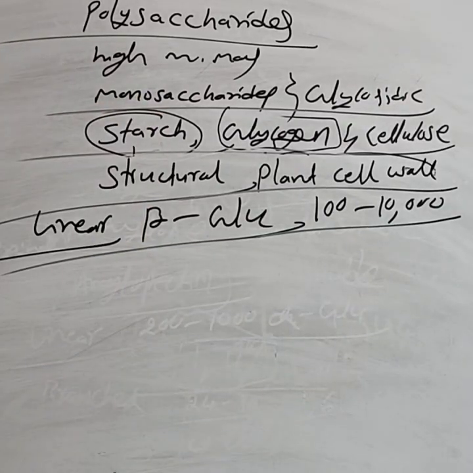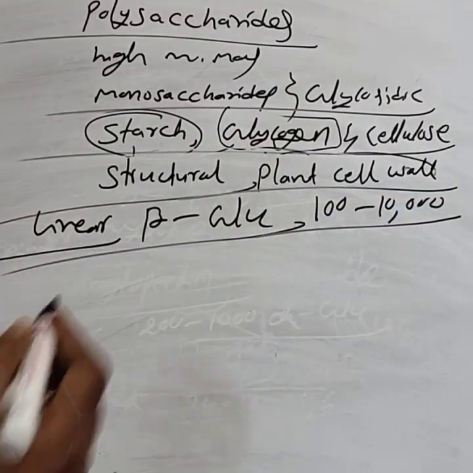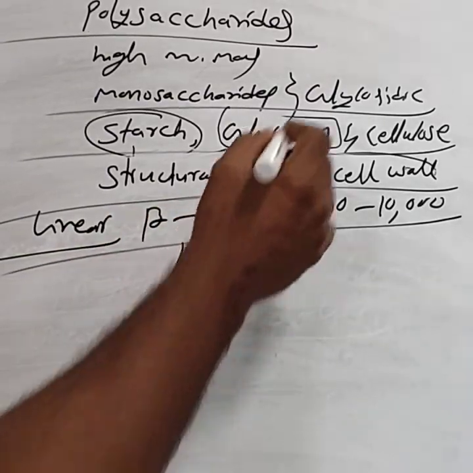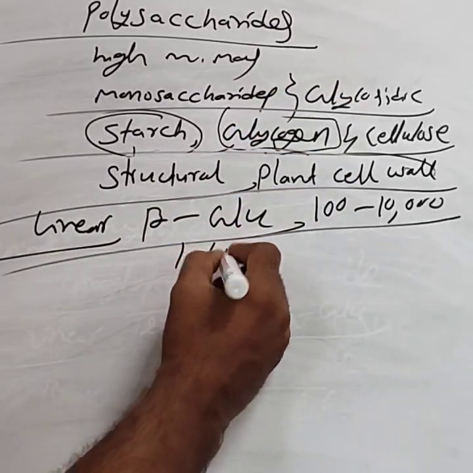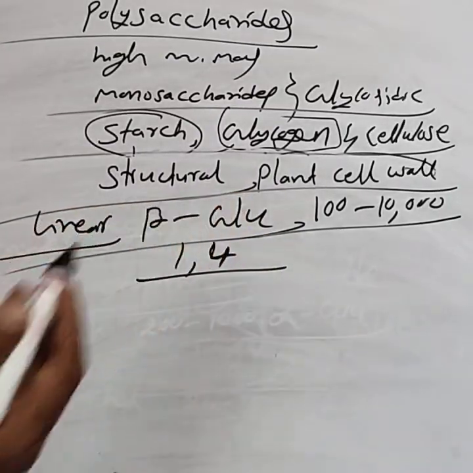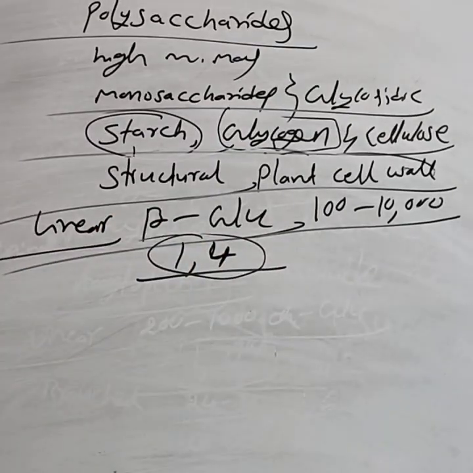Cellulose is a linear polymer made up of beta glucose units, nearly 100 to 10,000, and the glycosidic linkage in this cellulose is 1,4. Between every beta glucose unit, there arises a 1,4 glycosidic linkage. This is about the cellulose.